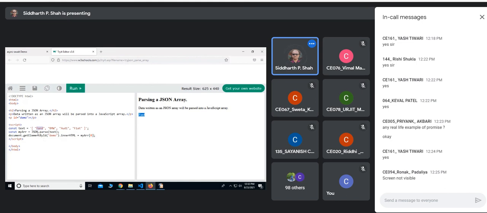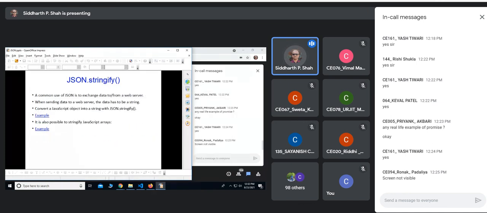Now let me do one thing. Normally in JavaScript, this is allowed, that you can have single quotes around your string. But in JSON, it is not allowed, right? So this is one example of that.